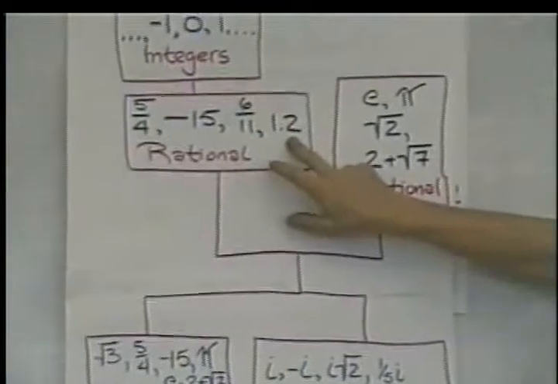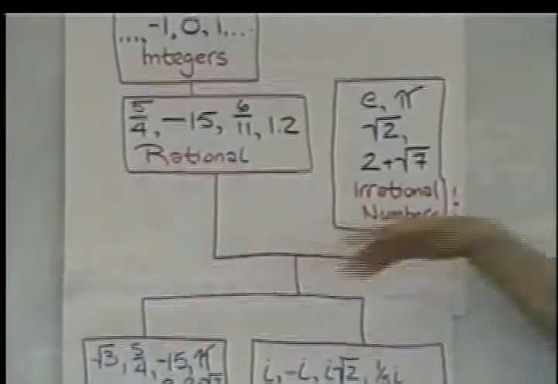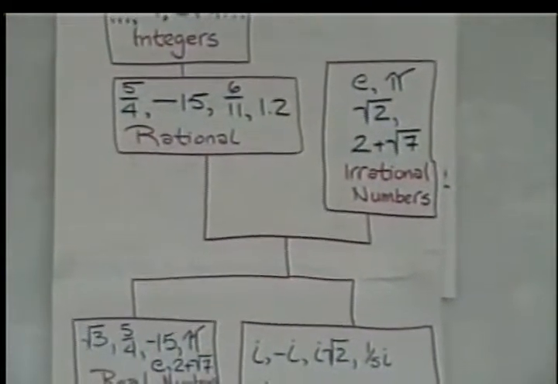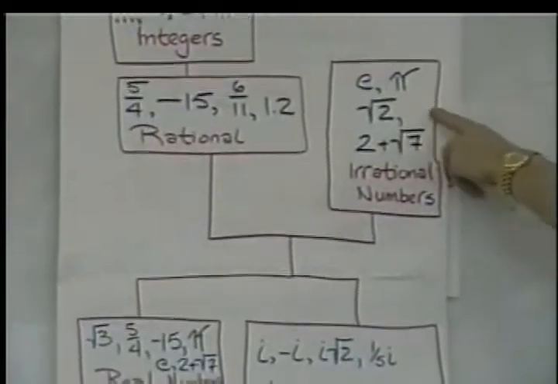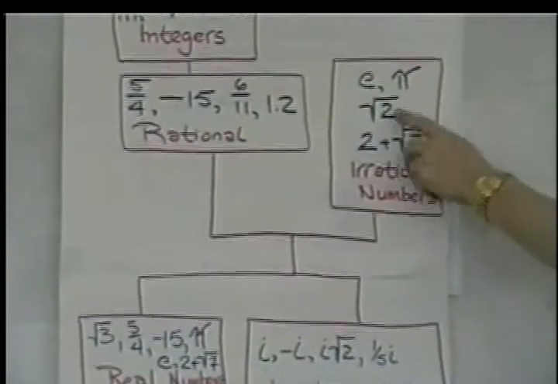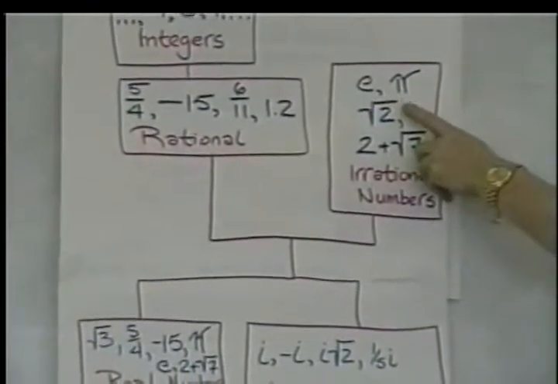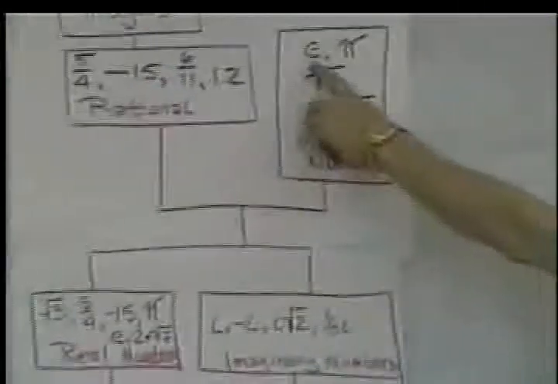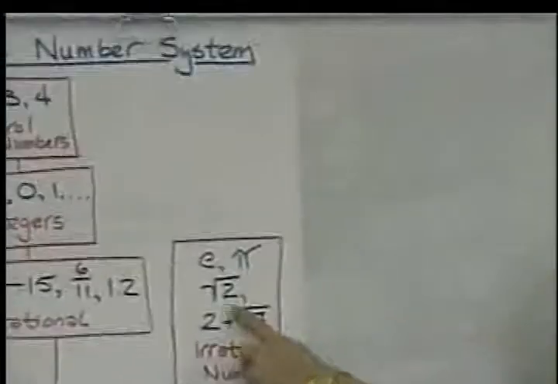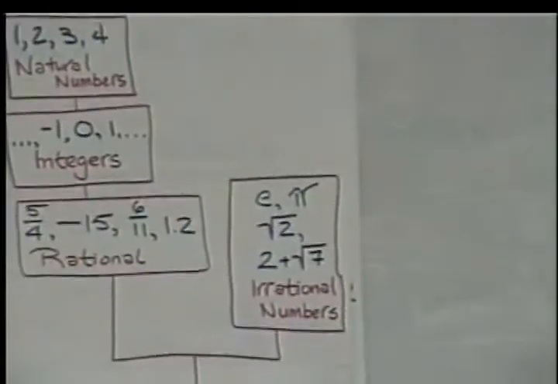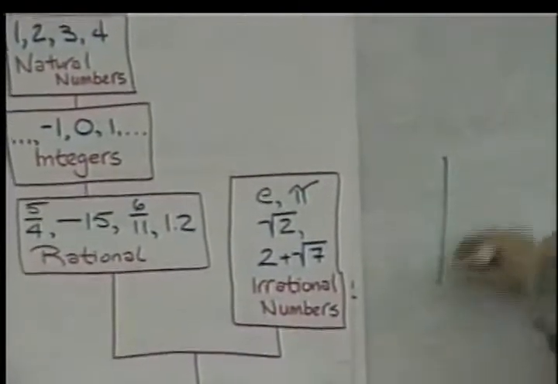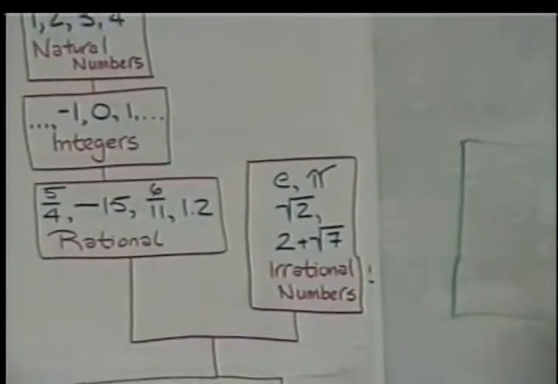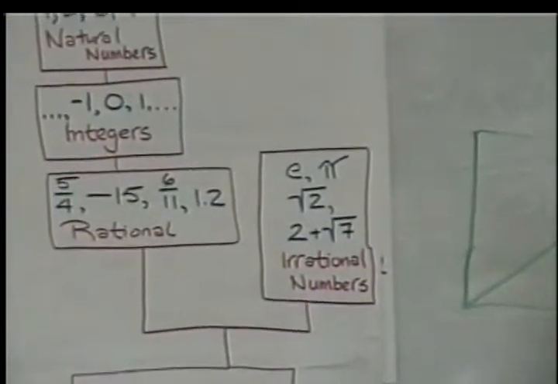All right, all of these numbers end somewhere. 1.2, it stops. But then we have those other kinds of numbers that don't stop. Pi, we know about pi, right? Now, with supercomputers, they've calculated pi out to, I think, 1 trillion places. You can't stop pi. The square root of 2 is 1 point something or other. You can't stop that either. That's what they call irrational. You can't stop it. Well, that would be one way to say it. Another is that you can draw it, all right?